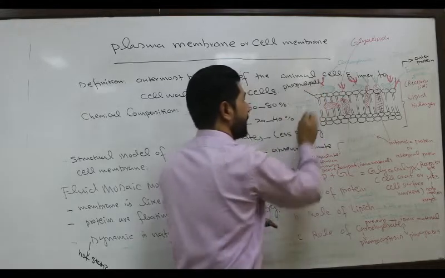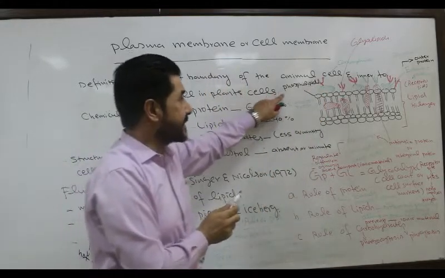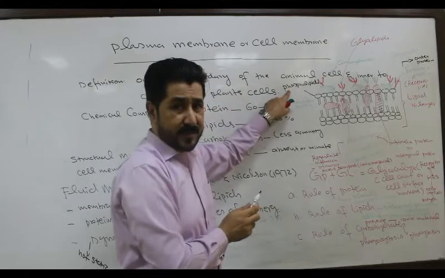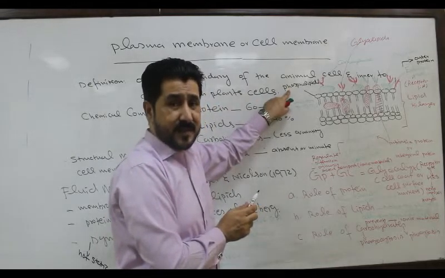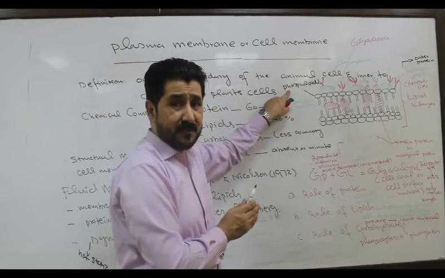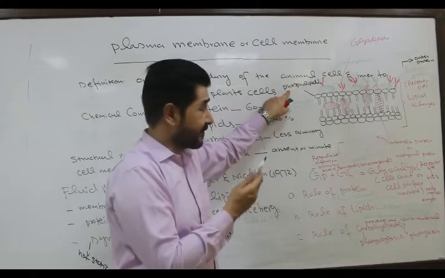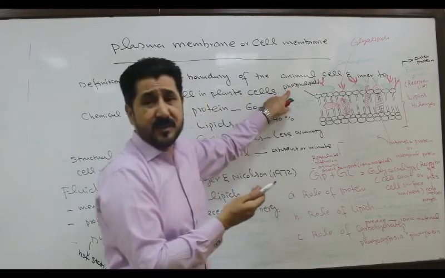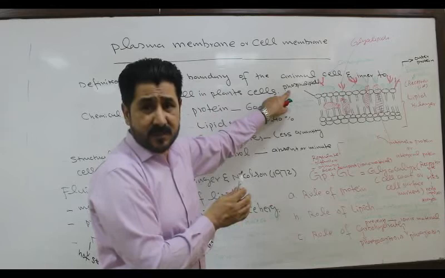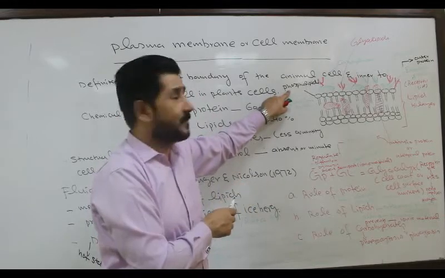The lipids present in the cell membrane are called phospholipids. These are lipids having a phosphate group attached, in the form of phosphatidic acid or phosphatidylcholine, which will be discussed in chapter number 2, that is biological molecules.